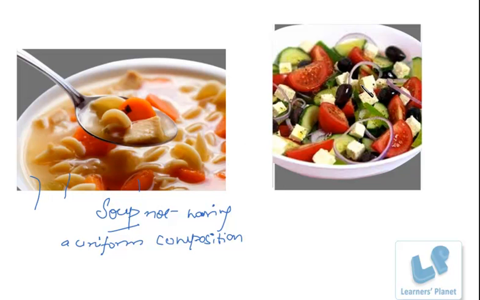Likewise, the salad bowl is also a mixture. Here also the salad bowl does not have a uniform composition. The properties are different in different parts of the mixture, just like here. It does not have uniform composition. Boundaries can be set between the two constituents or components present in the heterogeneous mixture. So is it clear? The homogeneous mixture and the heterogeneous mixture.